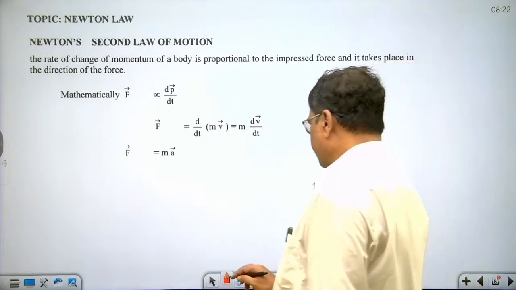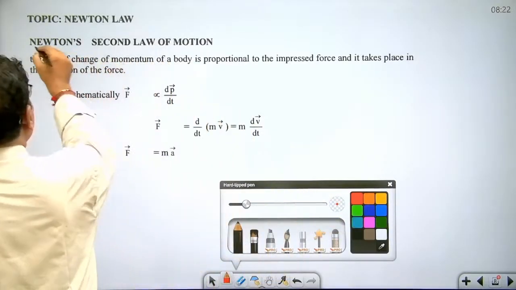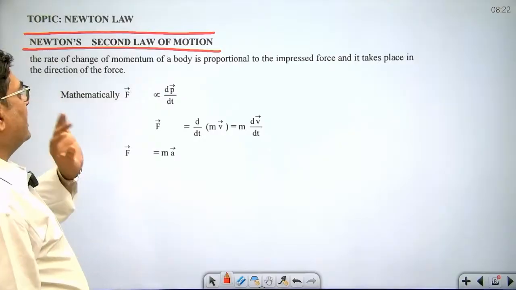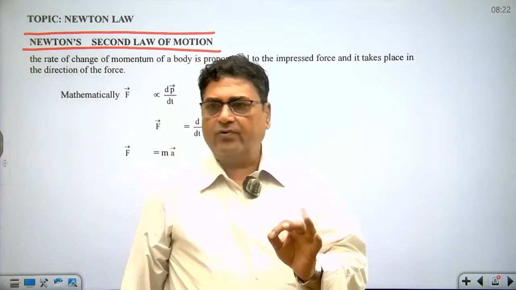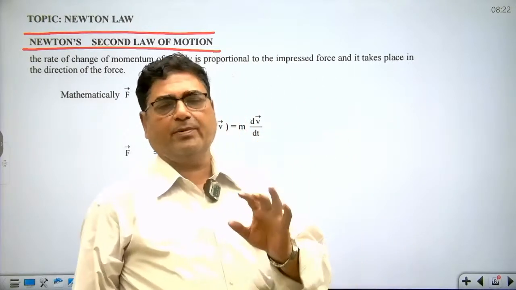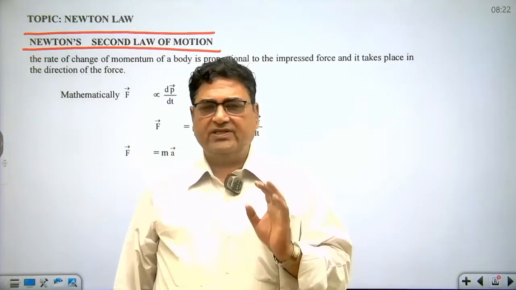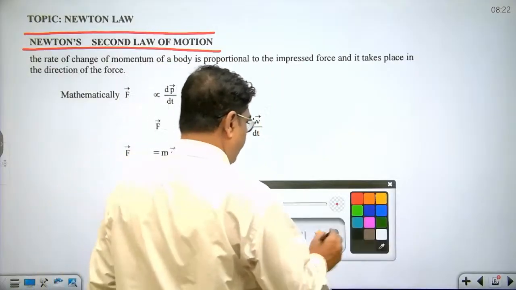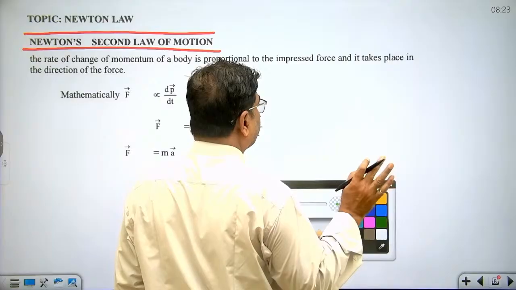Now, dear student, let's see Newton's second law. The general statement of Newton's second law is: external force acting on a body is equal to the rate of change of momentum. Momentum means linear momentum. What is that? Mass into velocity. The linear momentum of a system indicates the amount of motion present in the body. Velocity indicates the motion, and linear momentum indicates the amount of motion.